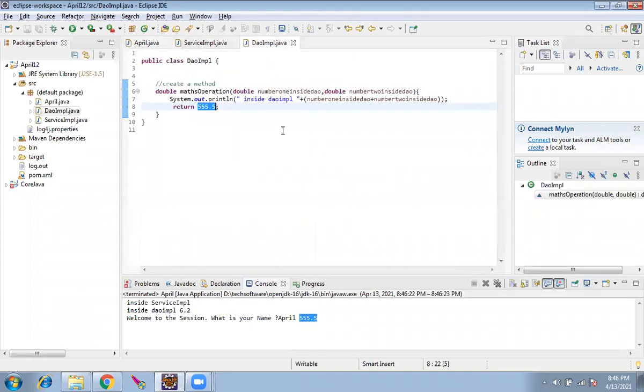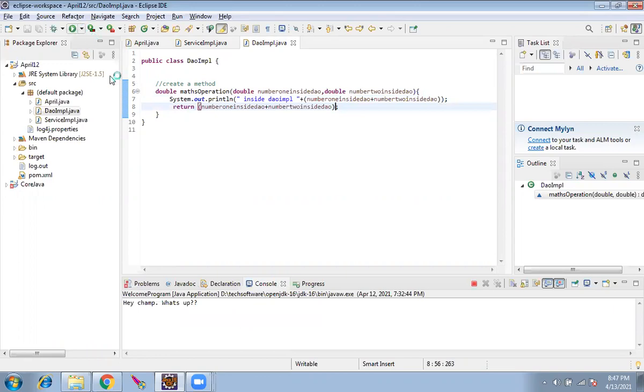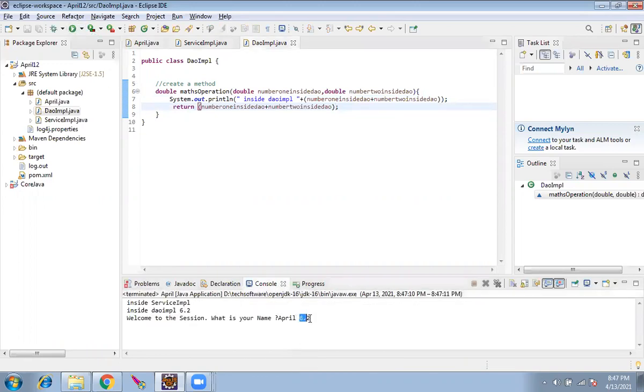Now, instead of 555, what do we have to do? We have to return this addition here. Whatever result we are getting, we are using in the other classes. That's correct. So you got it? Yes. Okay.